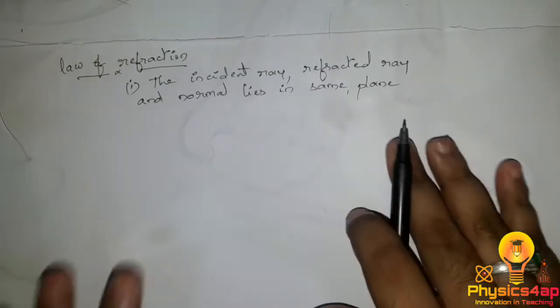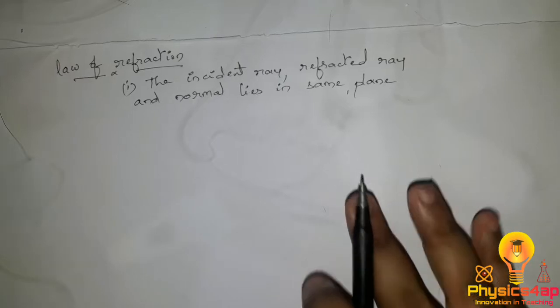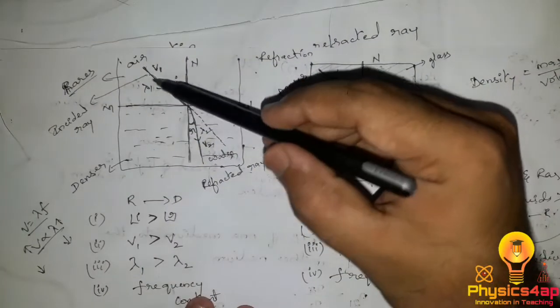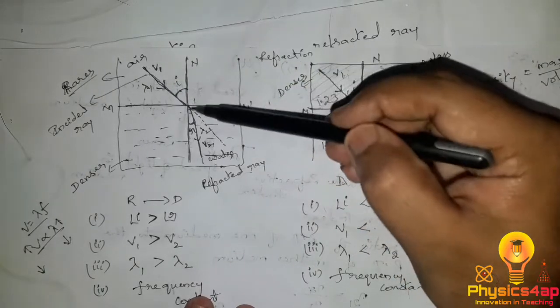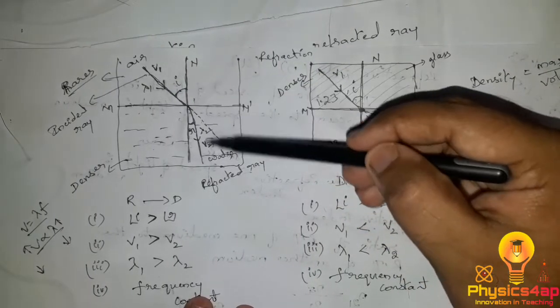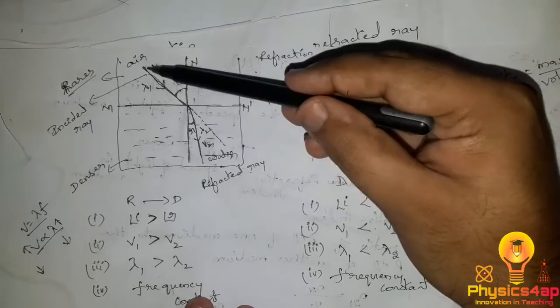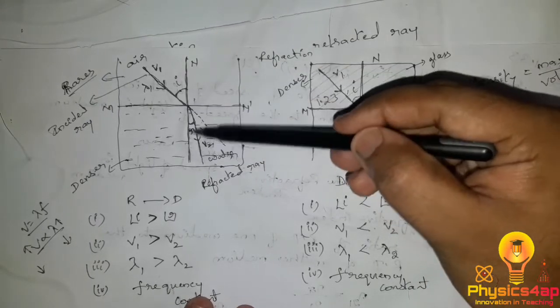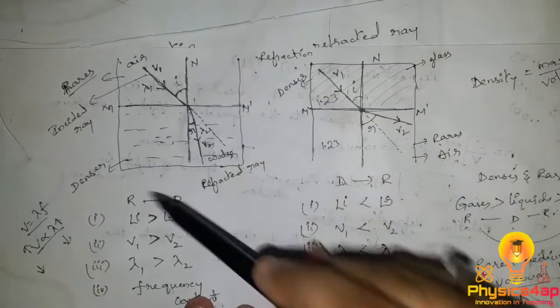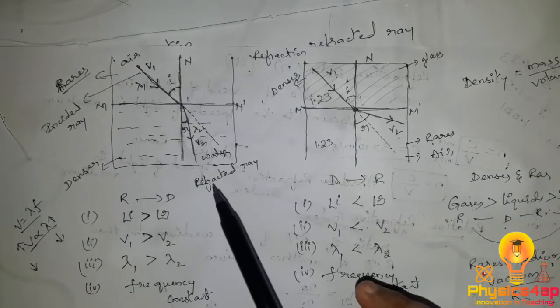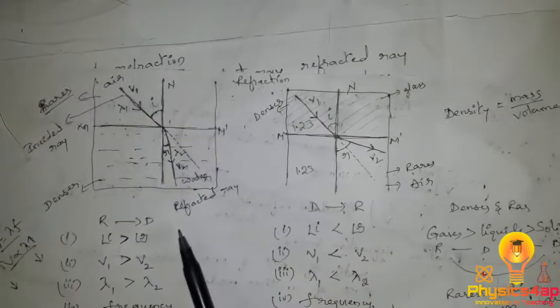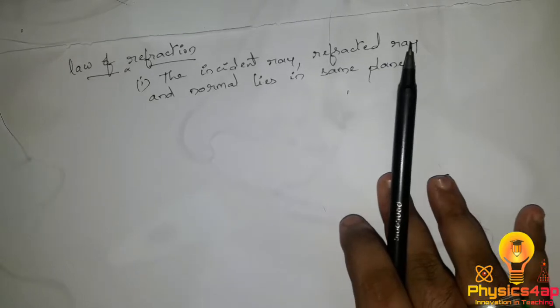As we discussed yesterday, as you can see, this is the incident ray, this is the normal and this is the refracted ray. All these three, the incident, the normal and the refracted, lie in the same surface, which is what we call the same plane.